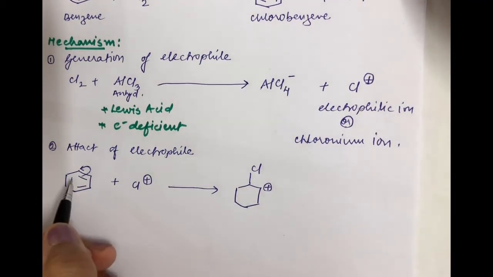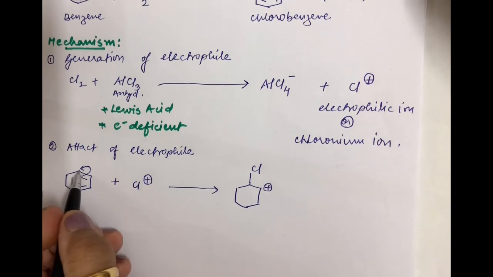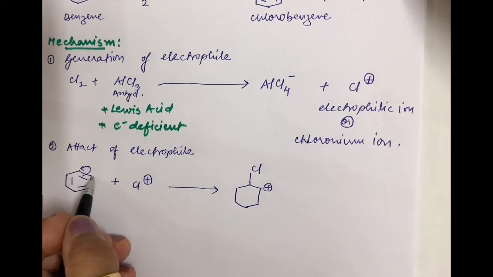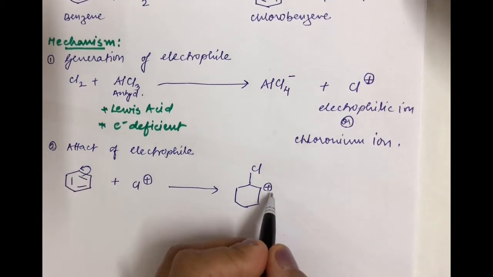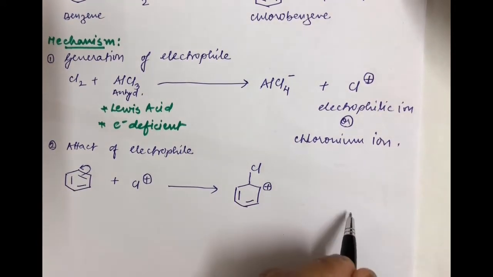As I said, you just need to consider that electrons are shifting this side, so negative sign here. This Cl plus will be attracted towards the electrons, so it will be attacking at this place, leaving this place deficient in electrons and developing a positive charge over it. And these bonds are not disturbed, so they will remain as such.